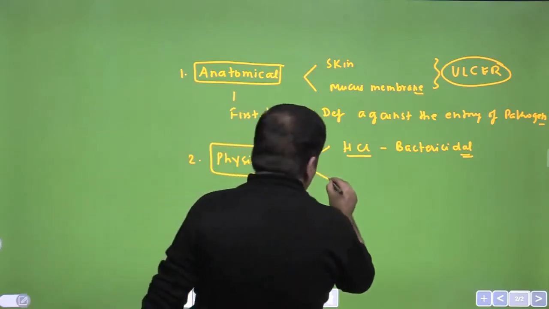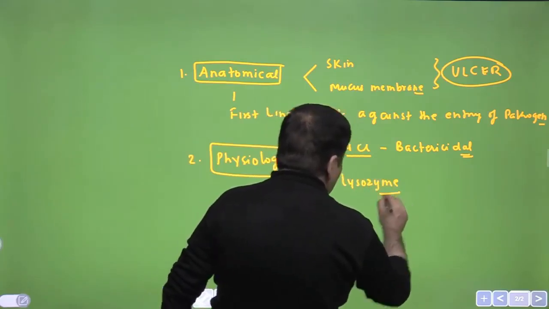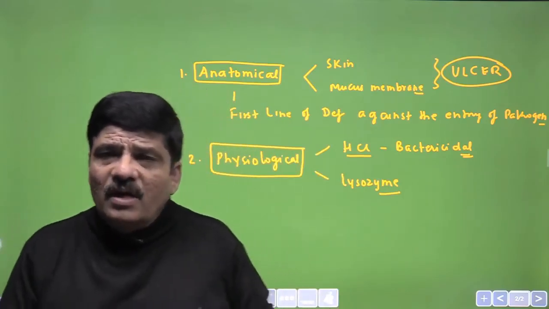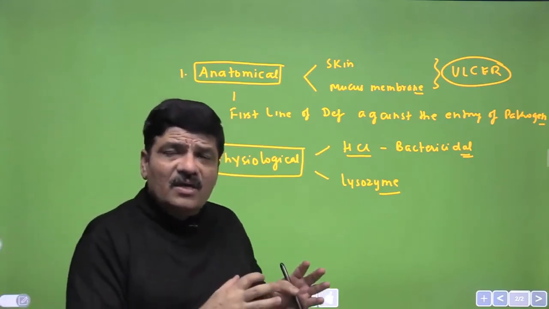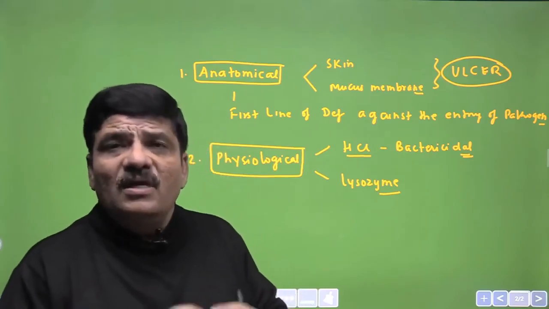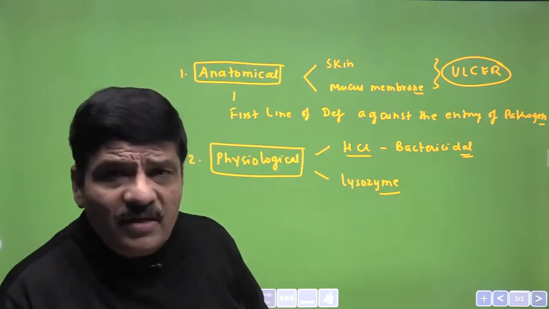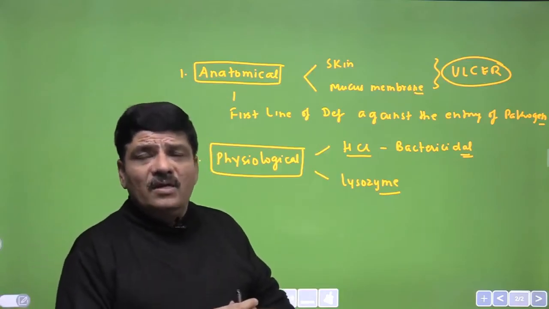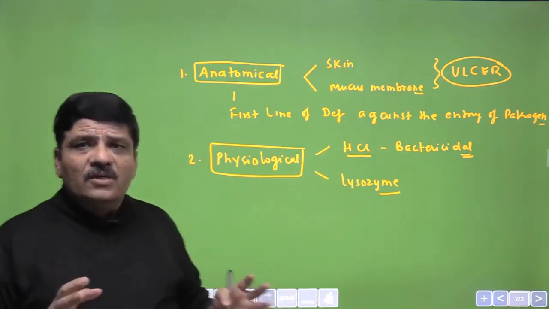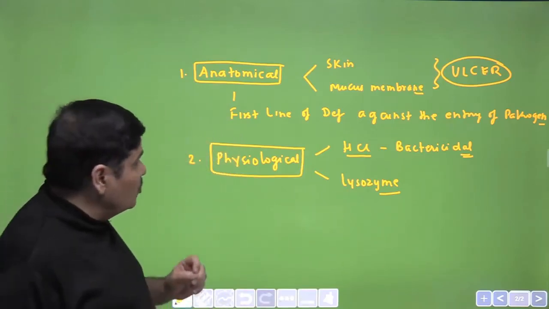The second thing, as you know, is lysozyme. So this lysozyme is present in body secretions. It may be present in saliva. It may be present in tears, for example. And this is again an enzyme that is actually bactericidal because it disrupts or digests the cell wall of the bacteria. And if the cell wall of the bacteria is removed, the bacteria will not be able to survive in a hypotonic environment. The fluid will enter the bacterial cell and it will burst. So this is again a very important physiological barrier in innate immune response.